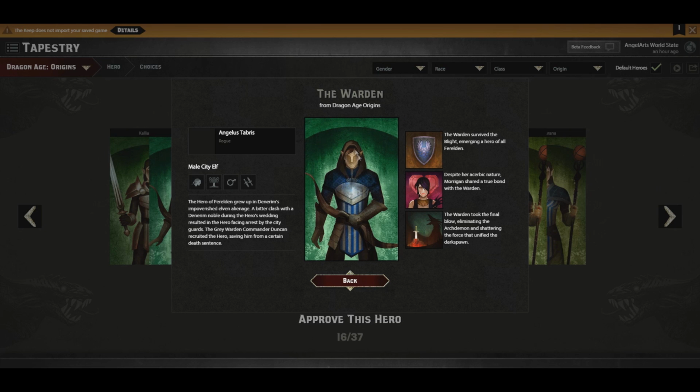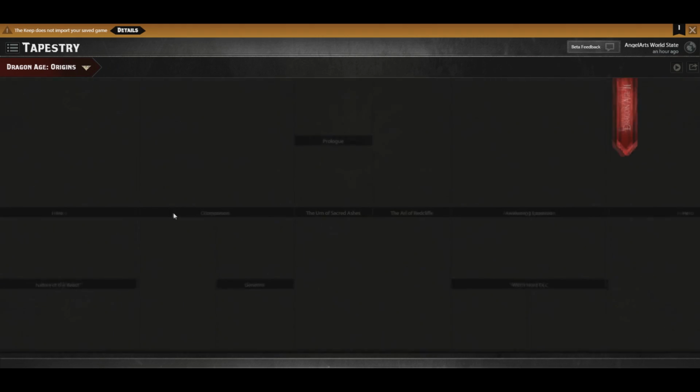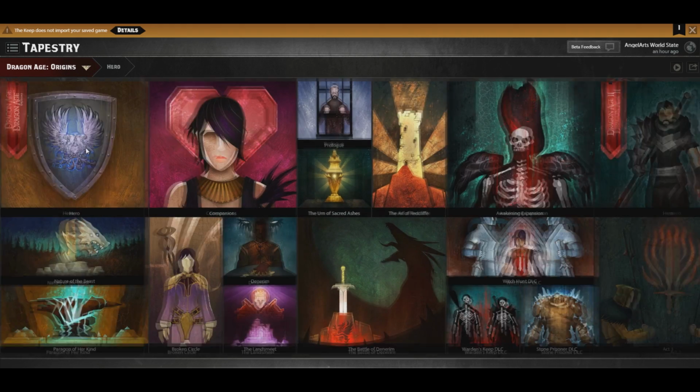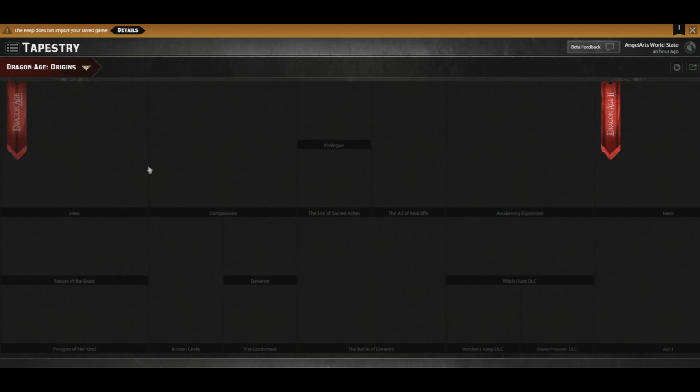Well, see, now this is where I have to change things. Like I said, it doesn't load your decisions. I think what it loads is the default decisions. You can randomize it too if you want, but you have to go in and actually select every single thing that you did. So the Warden is alive and well. We did that during the story.